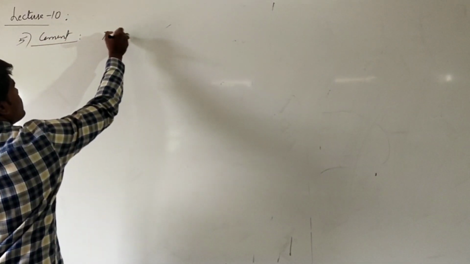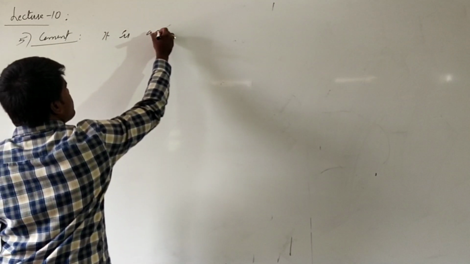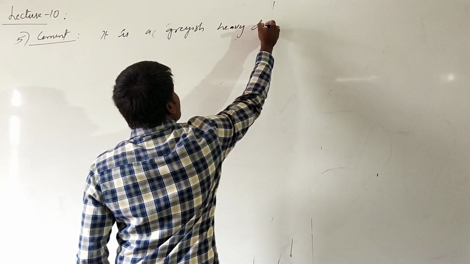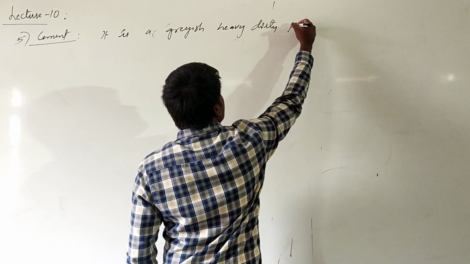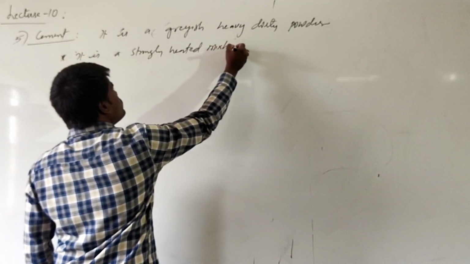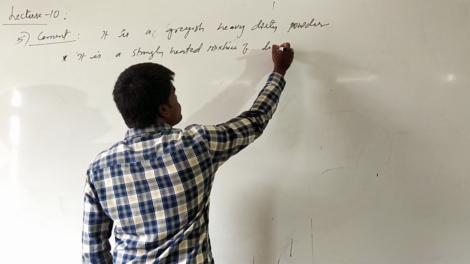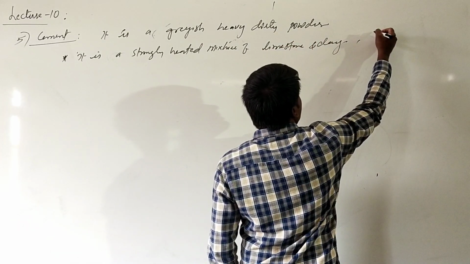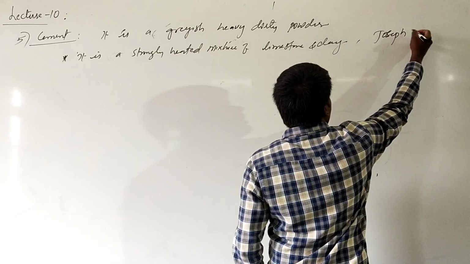Cement is actually a grayish, heavy, dirty powder, which is actually a mixture. It is a strongly heated mixture of limestone and clay, which was discovered by a scientist called Joseph Aspdin.